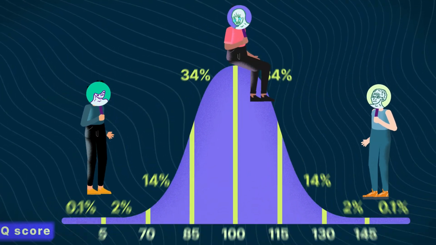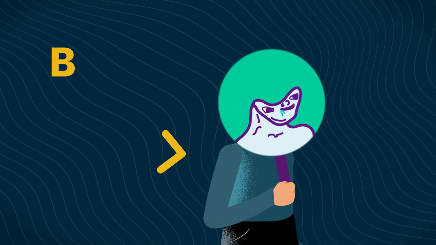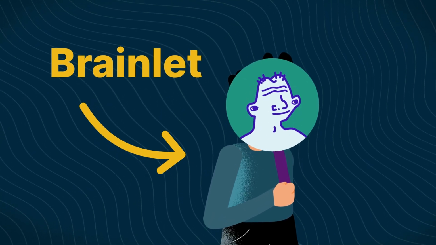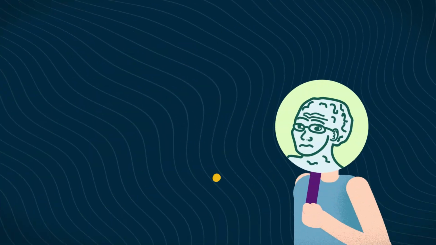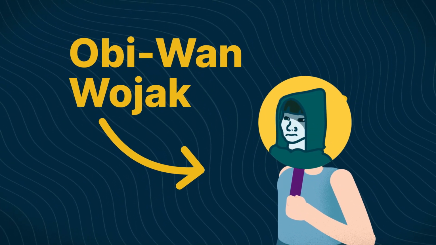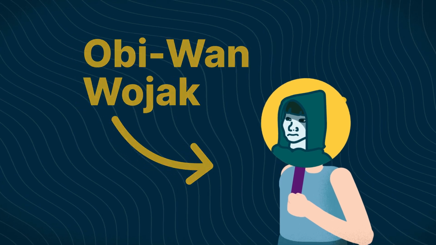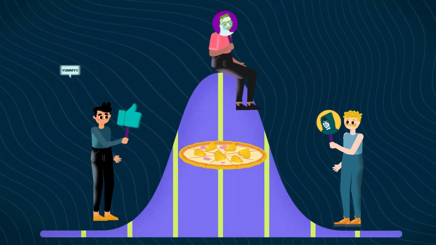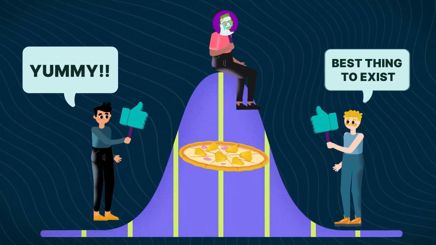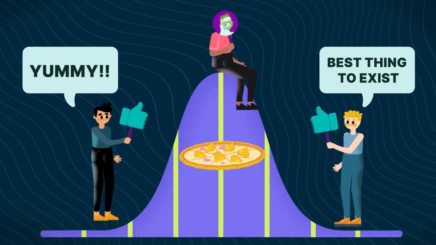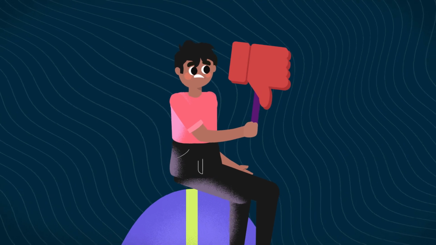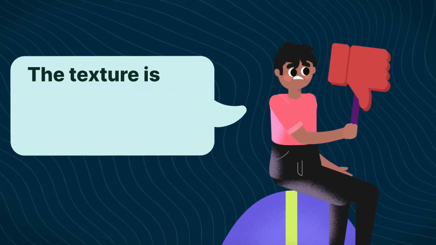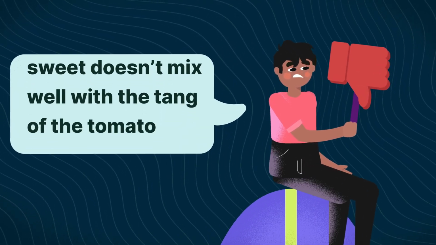While spin-offs of the meme do exist, the most common format shows a brainlet sitting on the left of the curve, a crying zoomer, the midwit in the middle, and on the right lies a Wojak wearing Obi-Wan Kenobi's cape. Typically, the left and right curve is seen agreeing on something simple on a given topic, though possibly for different reasons. In contrast, the mid-curve is seen overcomplicating the subject, presenting various arguments for their opinion.